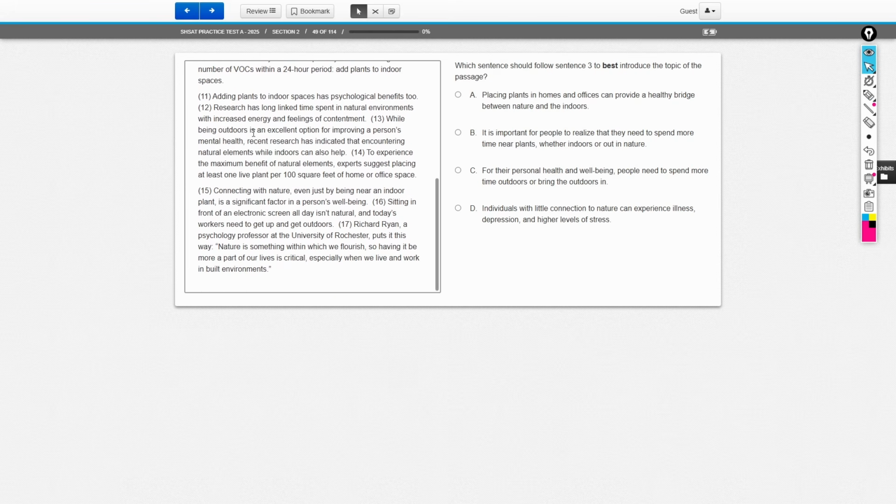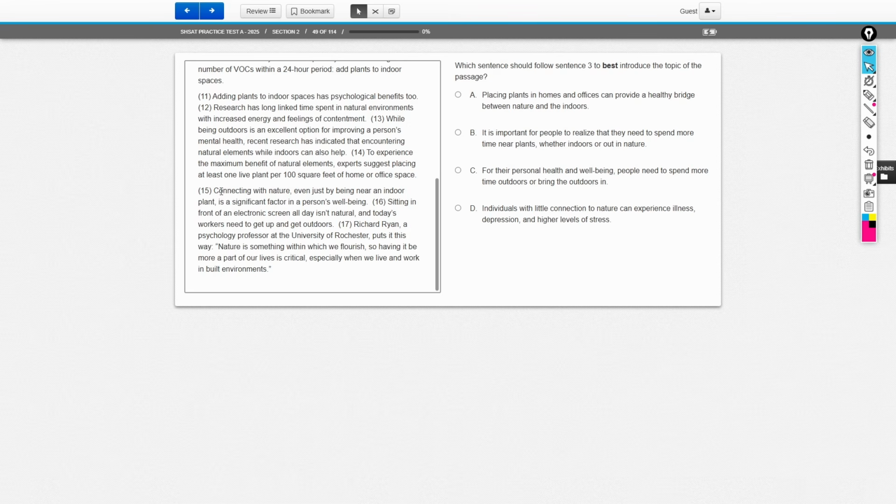Adding plants to indoor spaces has psychological benefits too. Research has long linked time spent in natural environments with increased energy and feelings of contentment. While being outdoors is an excellent option for improving a person's mental health, recent research has indicated that encountering natural elements while indoors can also help. To experience the maximum benefit of natural elements, experts suggest placing at least one live plant per 100 square feet of home or office space. Connecting with nature, even just by being near an indoor plant, is a significant factor in a person's well-being.